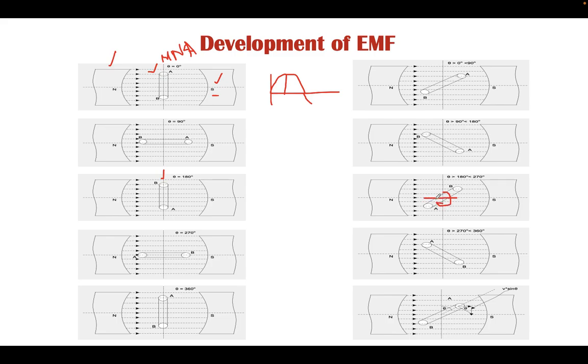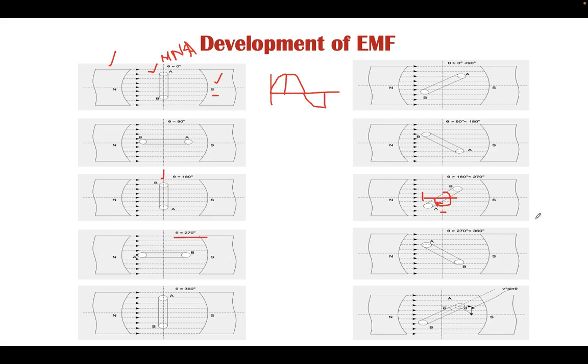This is 180, this is 270, and this is in between 270 and 180. At 270 degrees the maximum EMF will occur again, but in the opposite direction, because now this part of the conductor is A and this part is B, which is just opposite to the 90-degree position. Earlier at 90 degrees, this is the 270-degree position in this case.